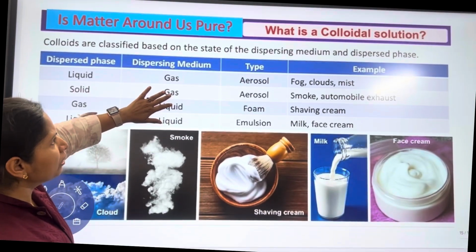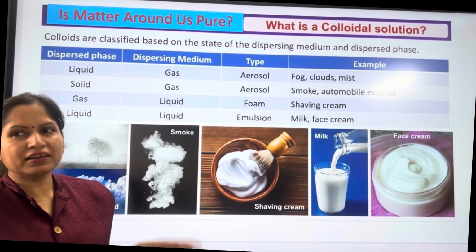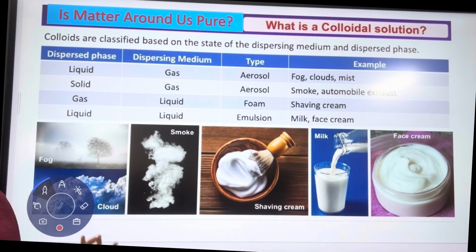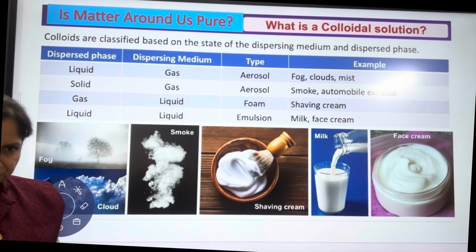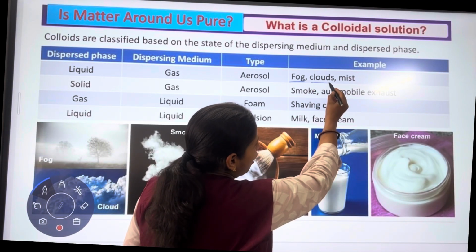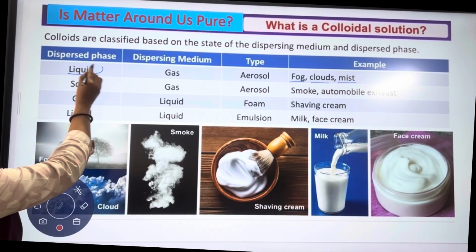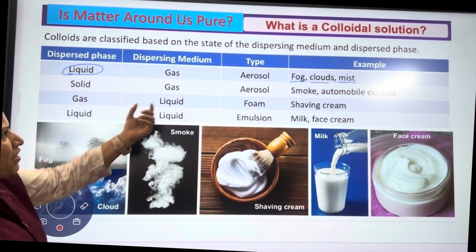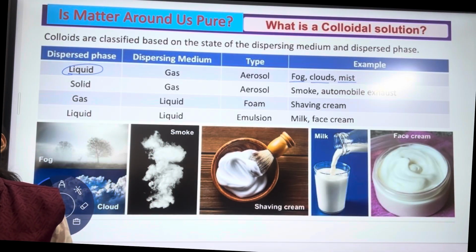Up till now, whatever we were looking at, we were all able to understand. We need not learn that, but whatever is there in this table, we have to just learn it up. There is very little to understand, and most of the part is now for this particular chart, that is, learning is more. Okay, so what is there? If you see fog, clouds or mist. So in clouds, what is the liquid present? Water, and that is present in the gaseous medium. So in a gaseous medium some water is present.